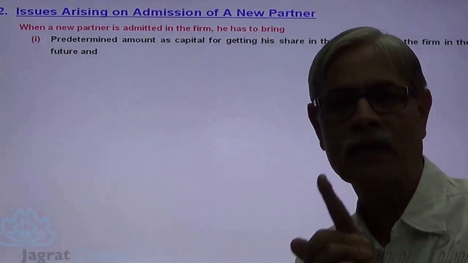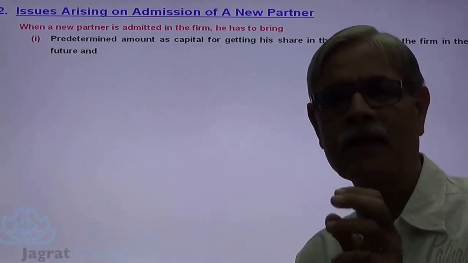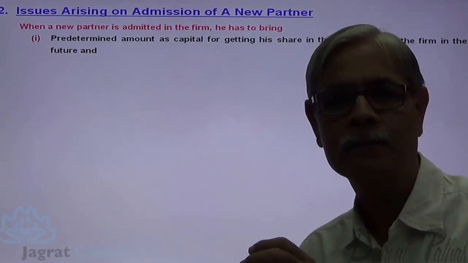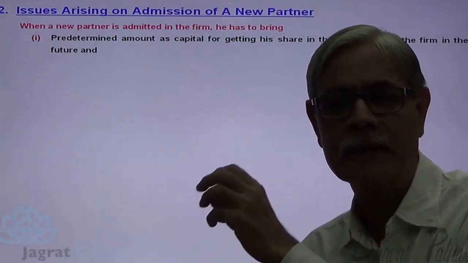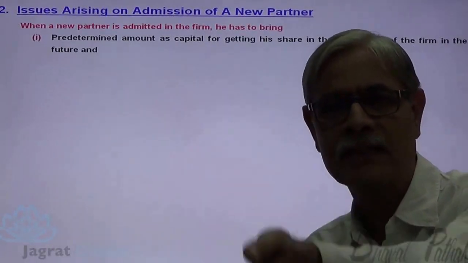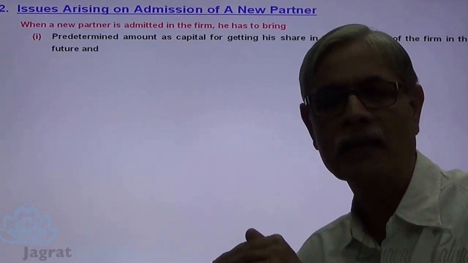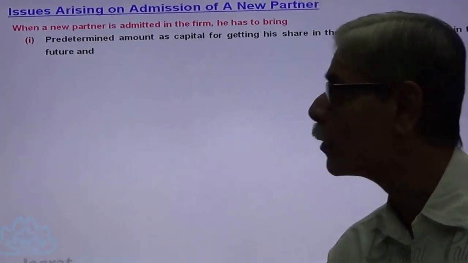So when a new partner is admitted, he brings cash or some other asset as capital. In exchange, whatever cash or asset he brings, he grants co-ownership to the existing partners. And the new partner acquires the co-ownership right in the net assets of the firm.